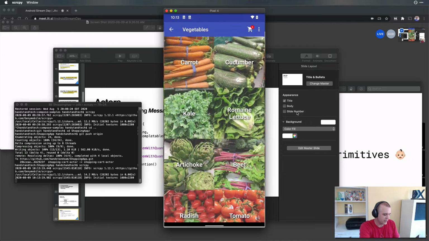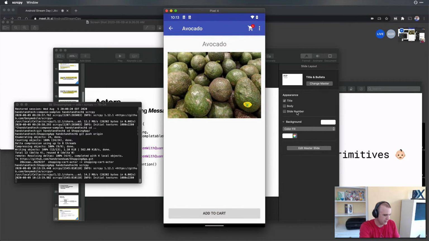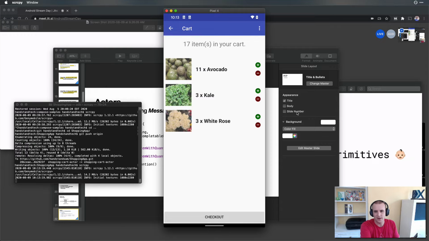So we can go into vegetables, go down to avocados, and then add a bunch. On the top right, you see there's a little shopping cart icon. If I click a few more times, you see it updates. If I go into there, I have 17 items in my cart: 11 avocados, kale, and roses. Let's say I don't want roses, so I can delete.